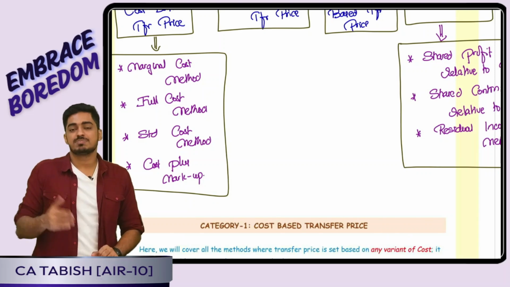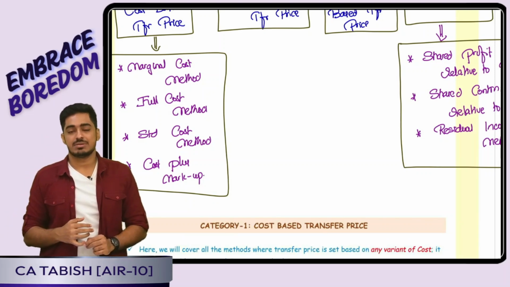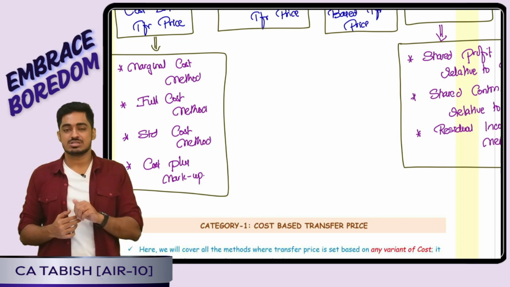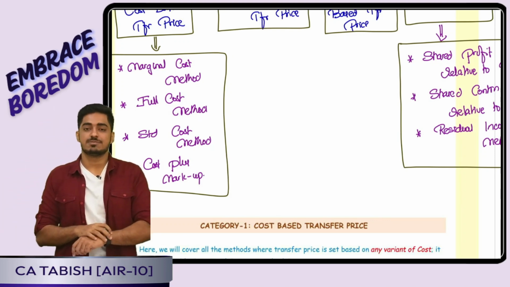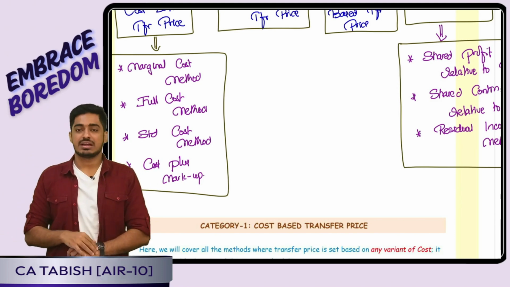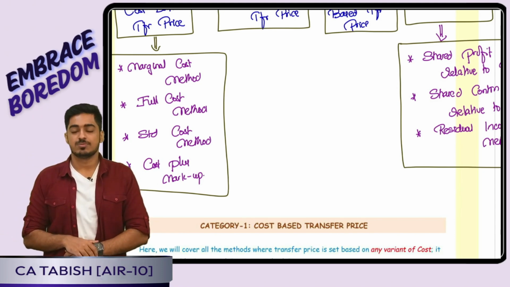Fourth one is cost plus markup. Normally, here we will be charging a markup. The markup can be based on cost, it can be based on selling price, it can be based on the capital employed, etc. Using this, we had seen the first 3 practical questions, wherein profit was charged using capital employed. Yes, beautiful questions were there.